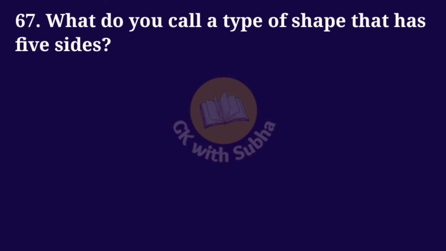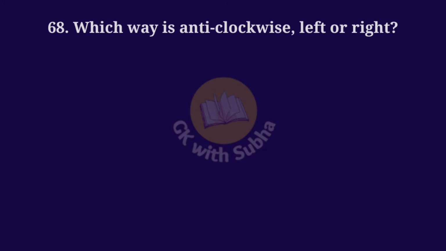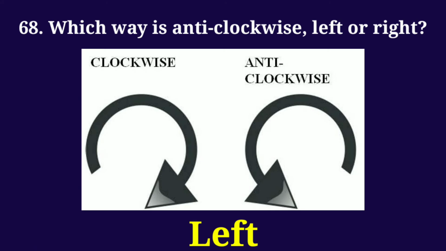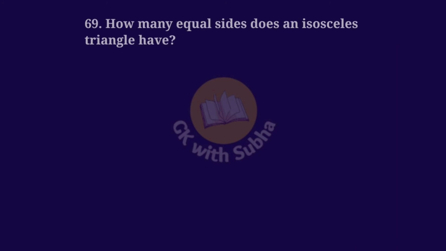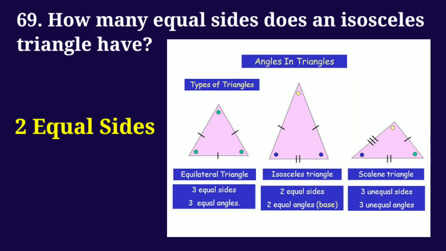What do you call a type of shape that has 5 sides? Answer: pentagon. Which way is anti-clockwise, left or right? Answer: left. How many equal sides does an isosceles triangle have? Answer: 2 equal sides.